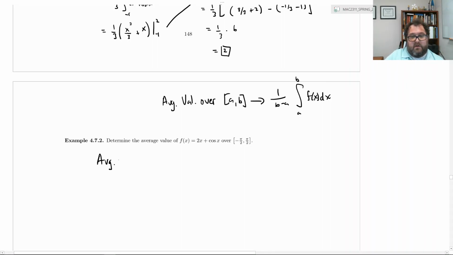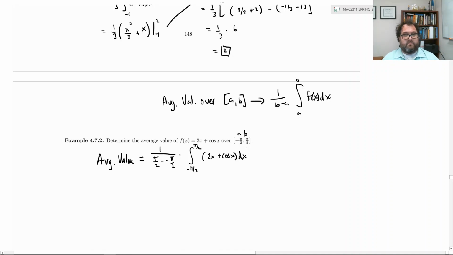Average value equals, okay, 1 over... now be careful here with these pi over 2s and -pi/2s. Here a is the left and b is the right. So we have pi over 2 minus negative pi over 2, times the definite integral from -pi/2 to pi/2 of the integrand 2x plus cosine x dx.